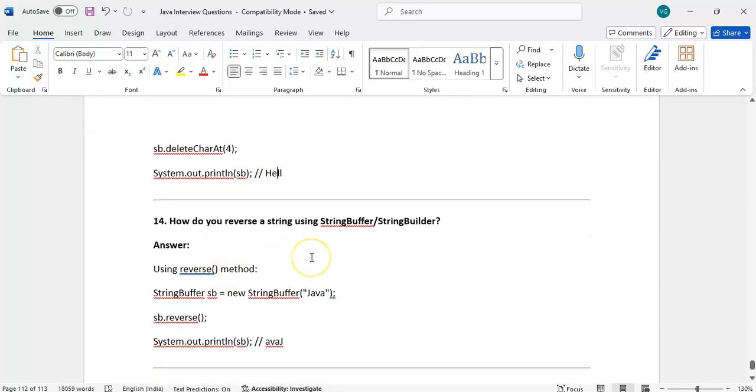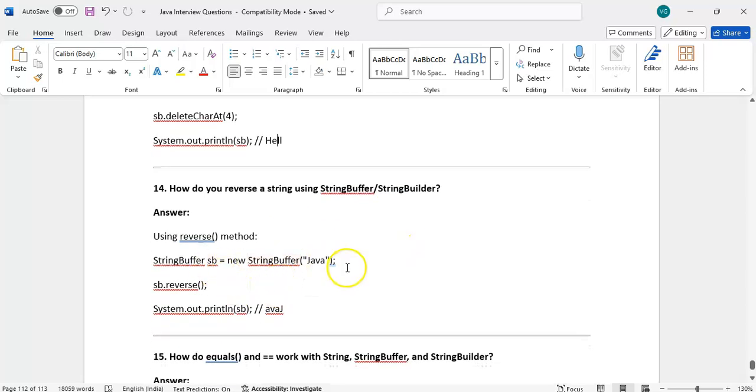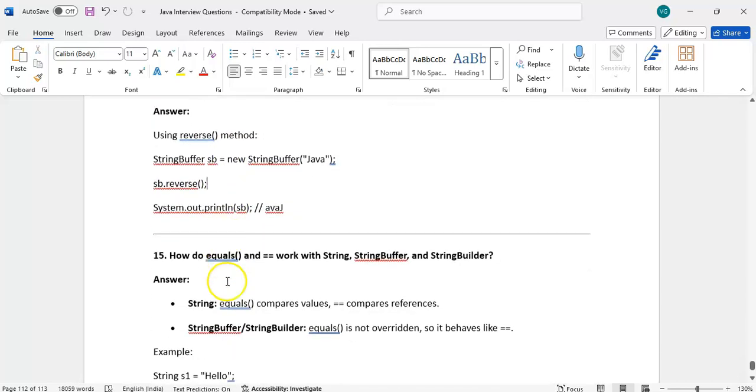How do you reverse a StringBuffer or StringBuilder? It is simple, there is a method sb.reverse, that's it. It will reverse the string. For StringBuilder or StringBuffer, the reverse method is there.